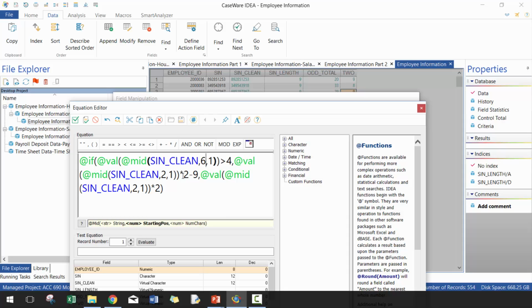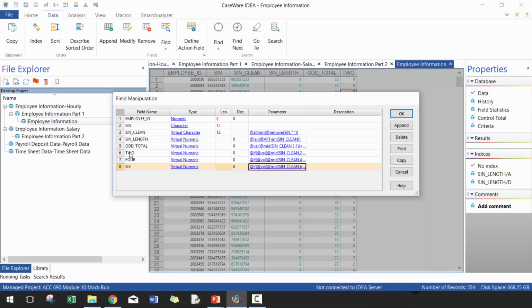But again, you can do it all at once, or if you have a more clever way of doing this, you can do that as well. And then we're going to do one more version of these.